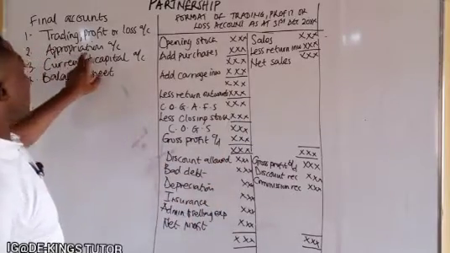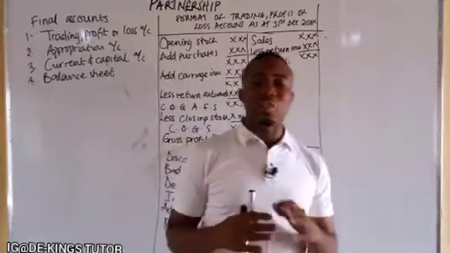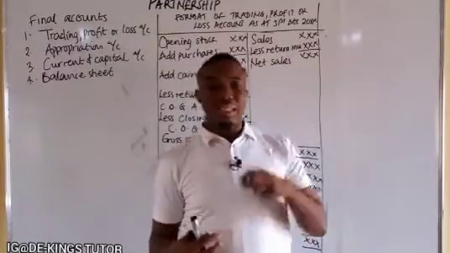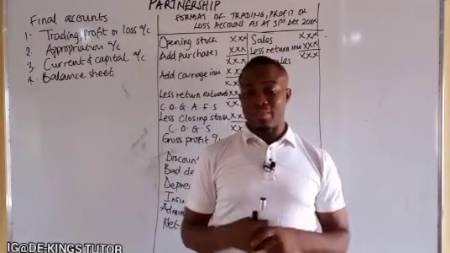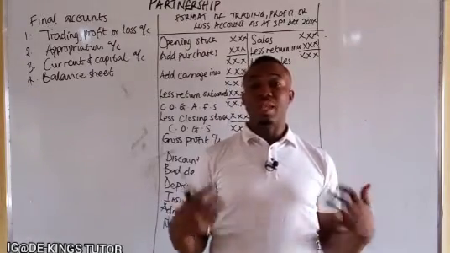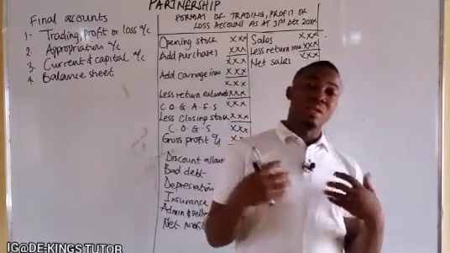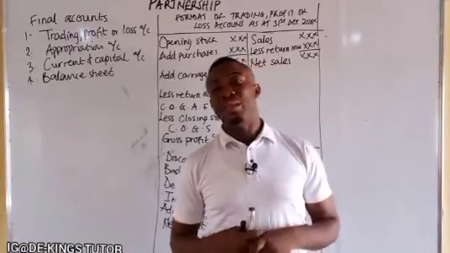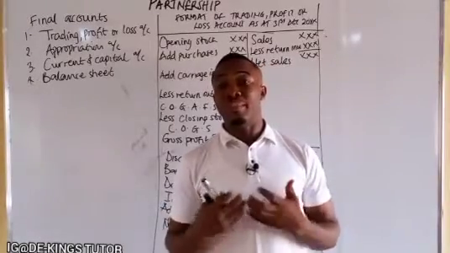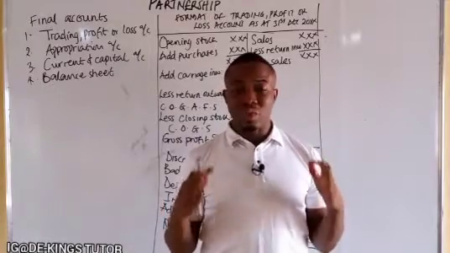The next one is the appropriation account. Now the appropriation account is where we make necessary adjustments as regards the partnership activities, where you take into cognizance your net profit and the interest on capital, when there is salary to be paid, and also where you distribute the profits to the individual partners. That is where it is embedded.